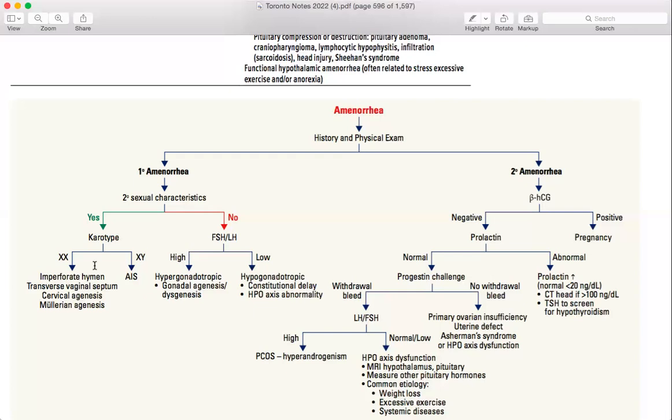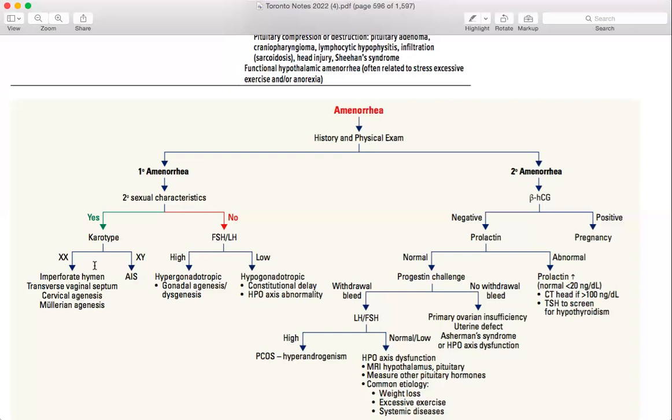So on the karyotyping, you find out it's either XX or XY. There's no third thing. If she's XX, definitely she's going to be a female. So what we are going to see is she's female and she has secondary sexual characters, and now she's not menstruating. There might be some underlying pathology going on.